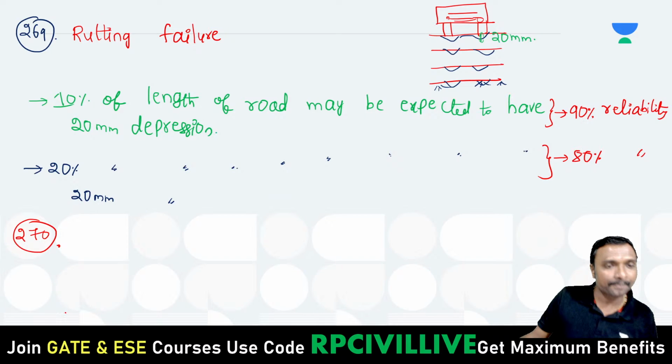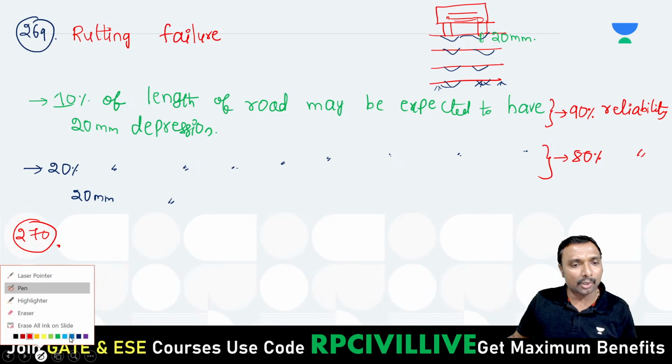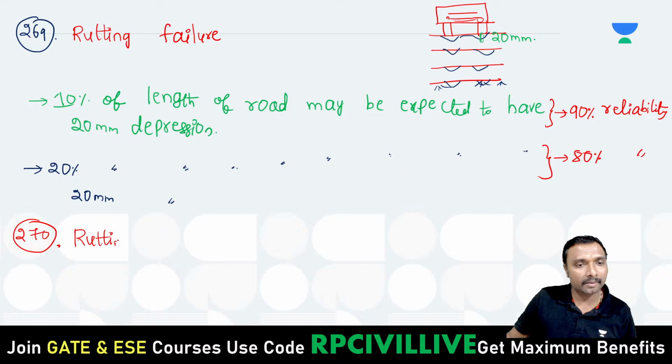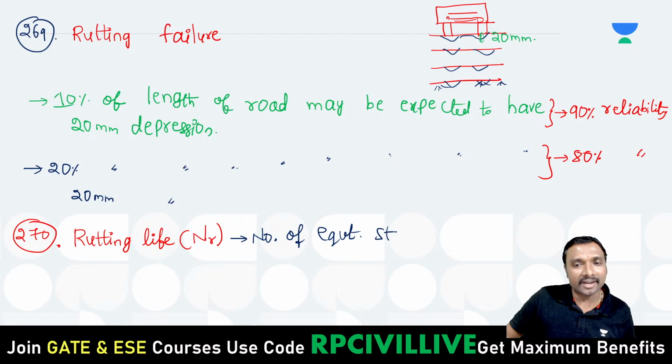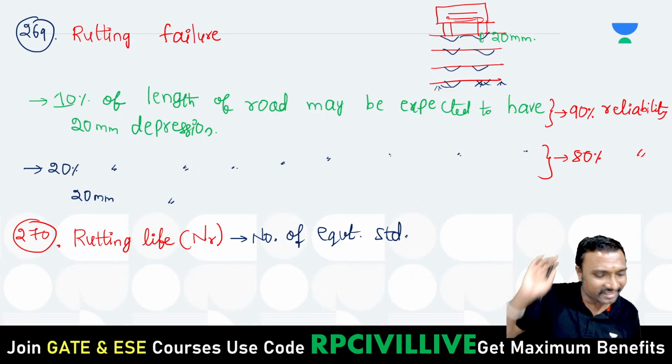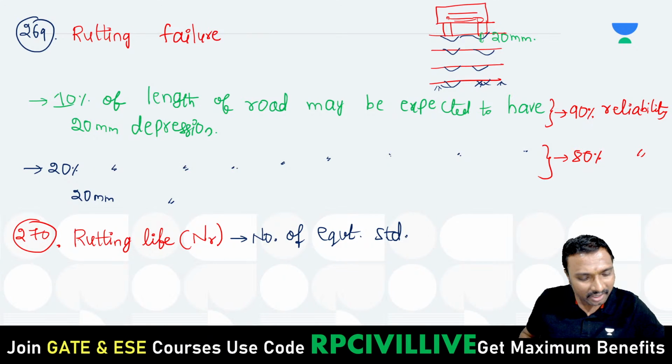Is it clear? Now, how can you get the rutting life? N suffix R is the symbol we have given for the rutting life, right? What is that rutting life? It is the number of equivalent standard axle repetitions. Will only one vehicle moving cause that damage, or are many vehicles supposed to move to cause the damage?